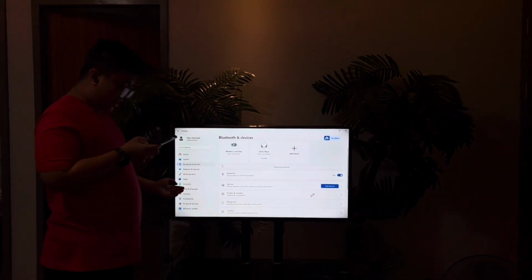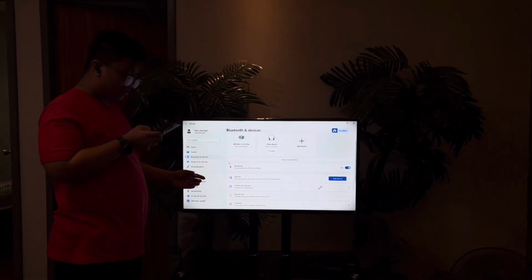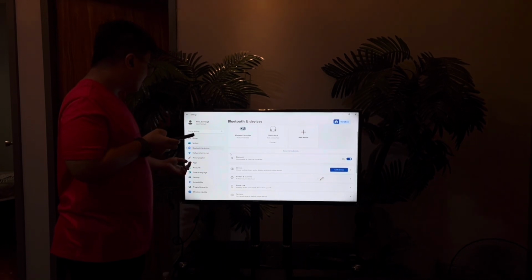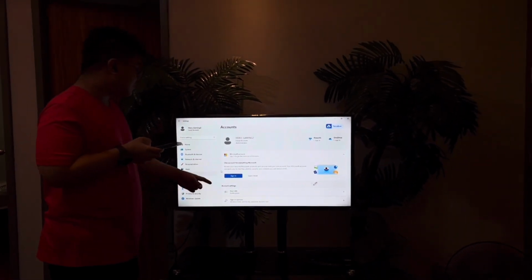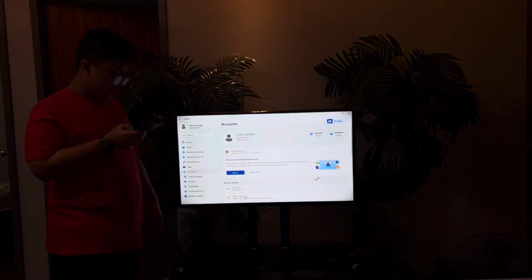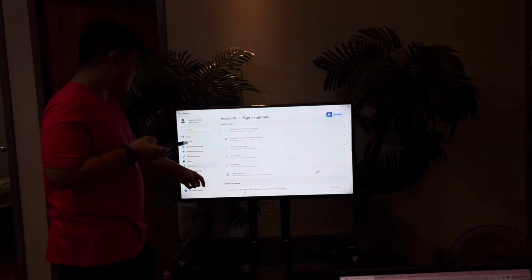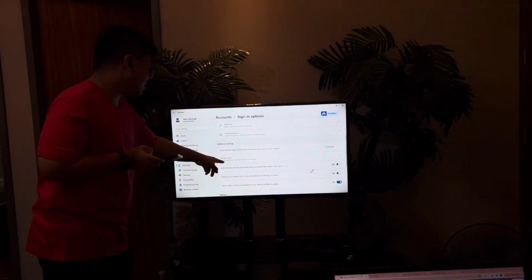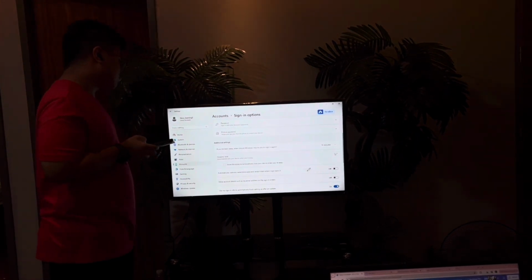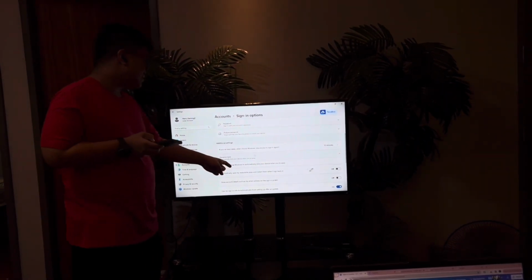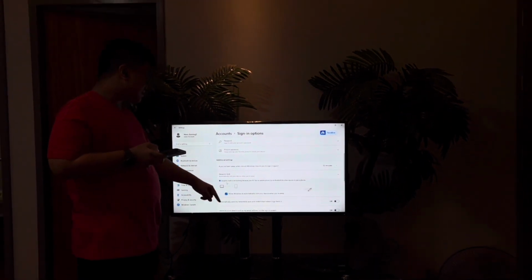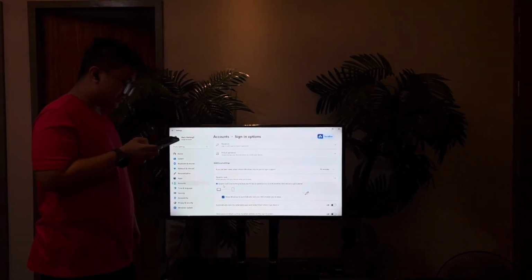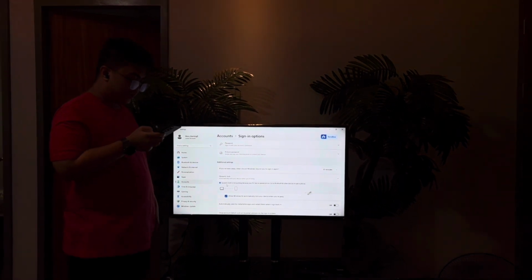And once you set up a Bluetooth connection, you go back to Accounts, then go to sign-in options. Scroll down to dynamic lock and then press it to expand, and clicking this will allow dynamic lock to be enabled.